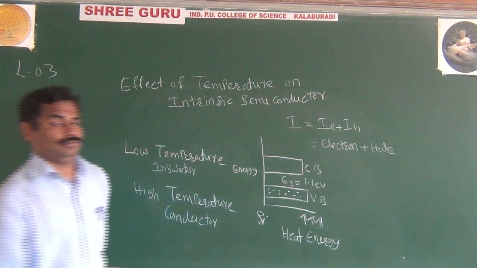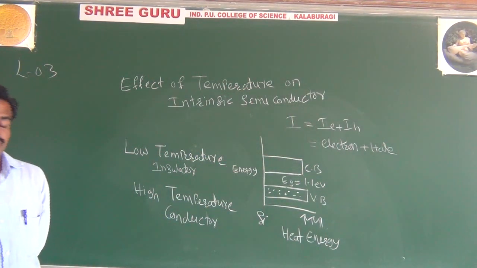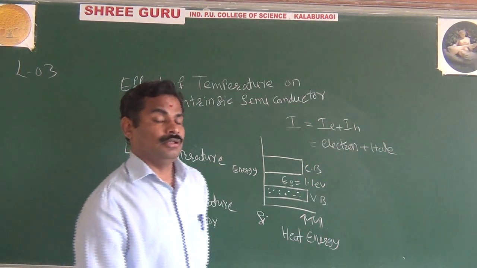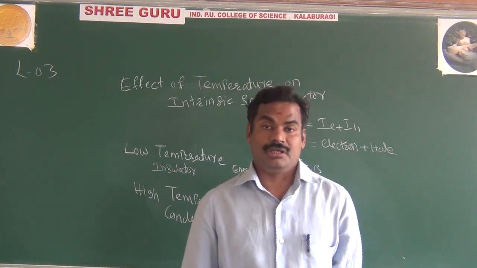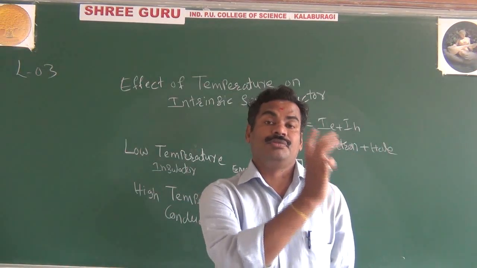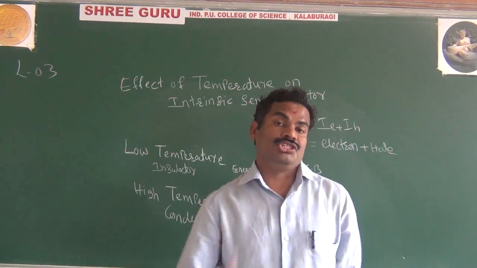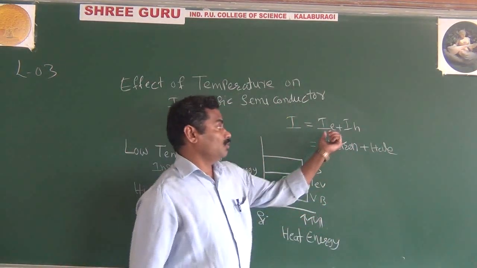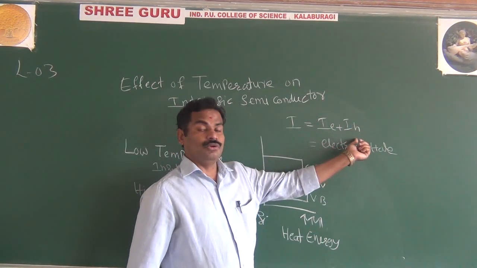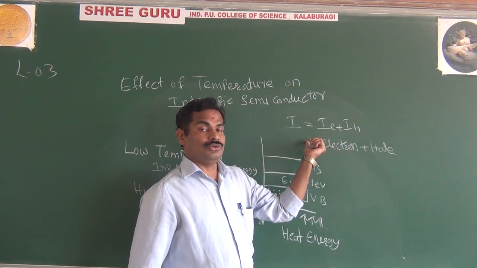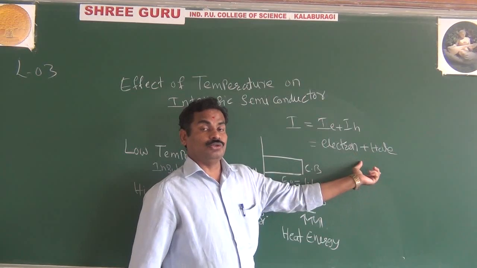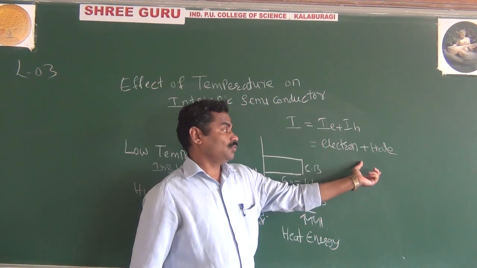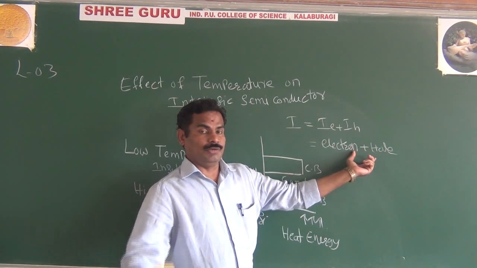And what is hole? What is hole current? In general, especially in conductors, the current is nothing but electron current. You are only considering the current because of free electrons. But in semiconductors, the current is not only because of electrons, it is also because of holes. The total current is equal to the sum of the electron current and the hole current. I will ask a question: what is a hole? What is hole current? We'll go for that.